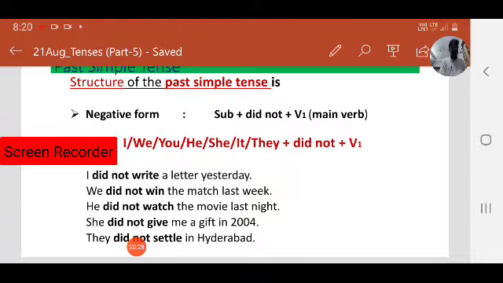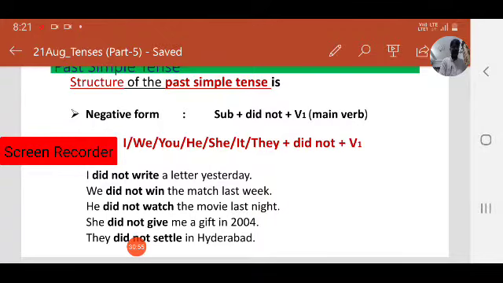When do we use past simple? To describe past actions that happened at a specific time. So whether it is positive form or negative form, always we have to mention time. Didn't write a letter yesterday. Didn't win the match last week.